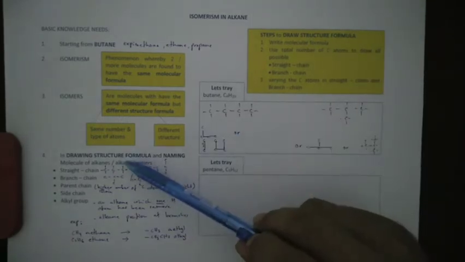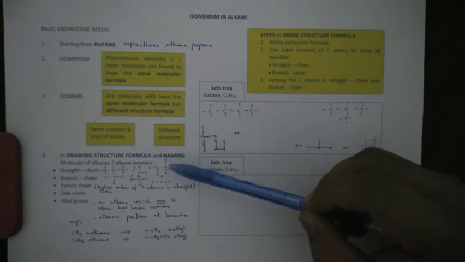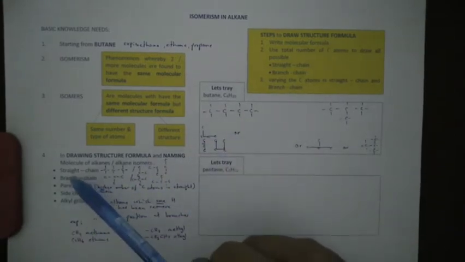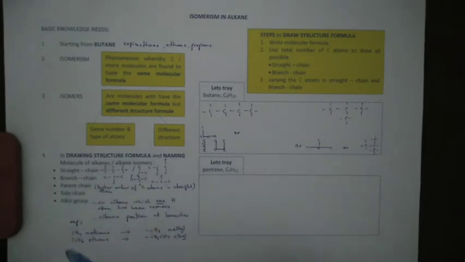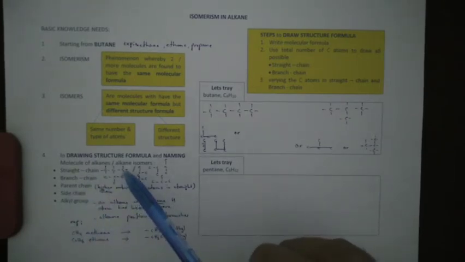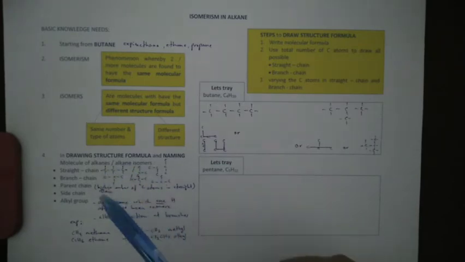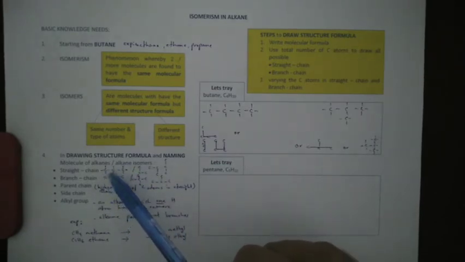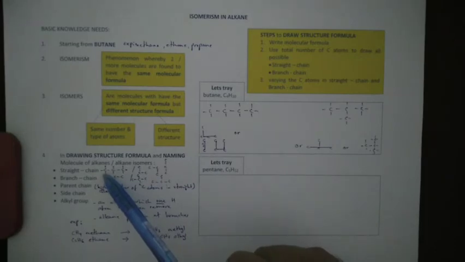In drawing the structural formula and naming molecules of alkane isomers, we need to understand the words below, which will be used during drawing the structural formula. What is the straight chain? Straight chain is the arrangement of carbon atoms in the molecule following this shape, and this shape, L shape and vertical. All the arrangements of carbon atoms like this are called straight chain.